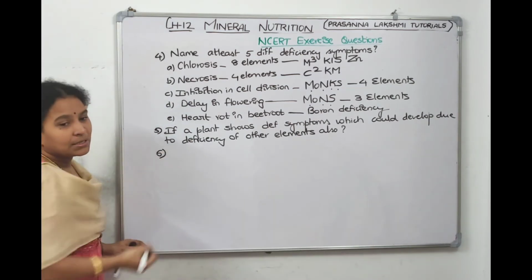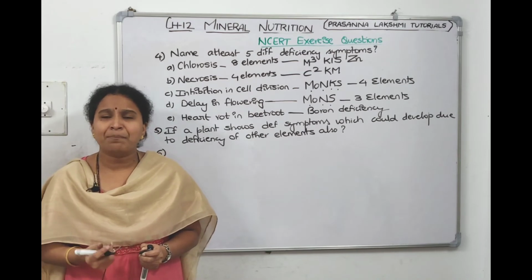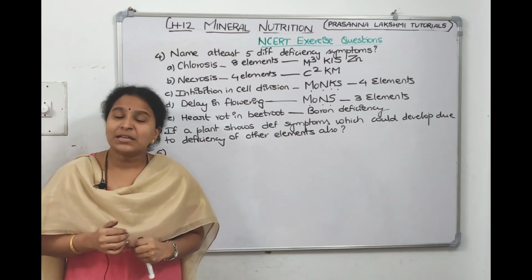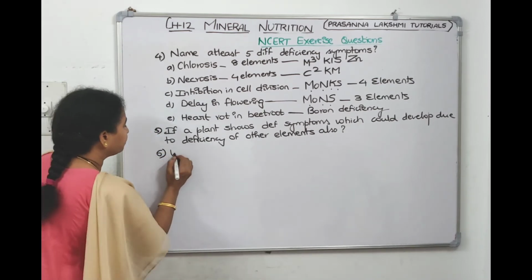Now question number 6 is, why do deficiency symptoms appear in the younger parts for some elements, and in the older parts for other elements? That's the question.